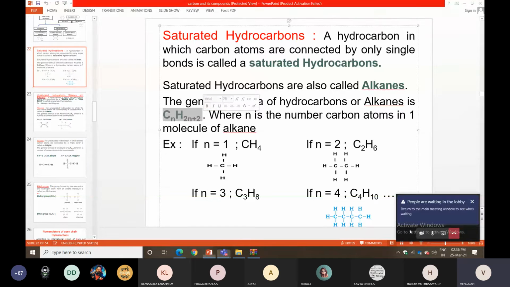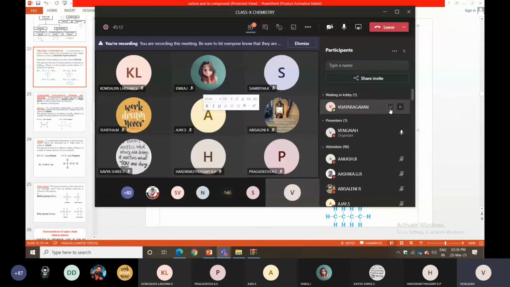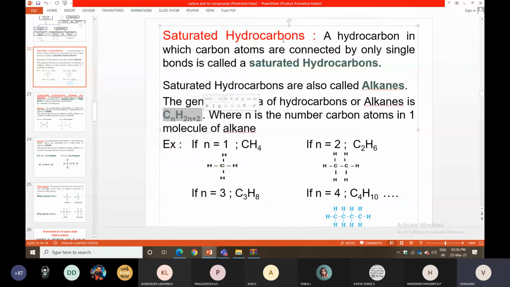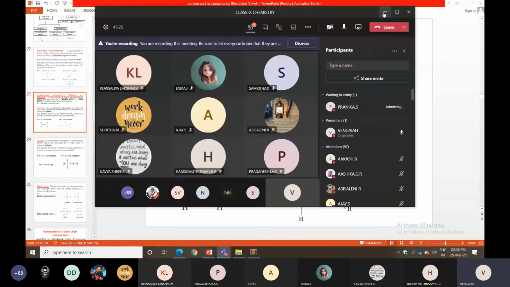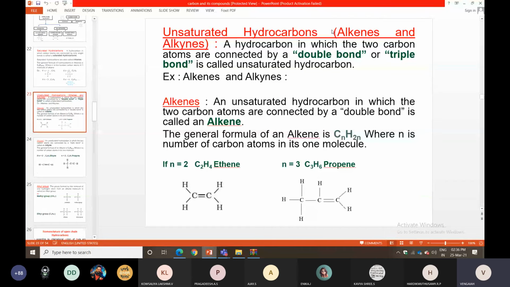The next one is the unsaturated hydrocarbon condition. Here two types will be there: alkenes and alkynes. One is connected with a double bond, one is connected with a triple bond.